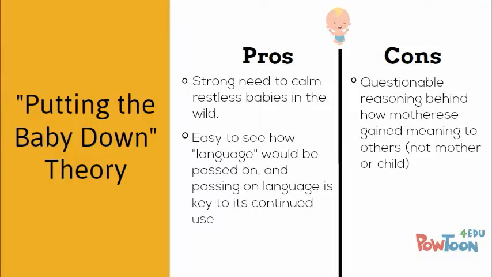What this theory has going for it is the necessity to calm restless babies in the wild. Not only are crying babies incredibly annoying, they are also risky and could attract unwanted attention. Also, this theory makes it easy to see how language could be passed on from one generation to the next, which is vital to a language's survival and spread. However, I'm still questioning the reasoning behind how motherese spoken from one mother to her child would be meaningful to unrelated people in the community.